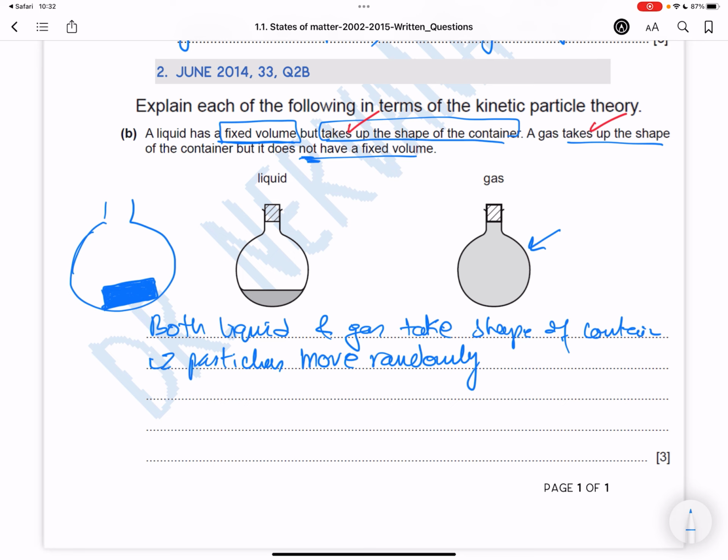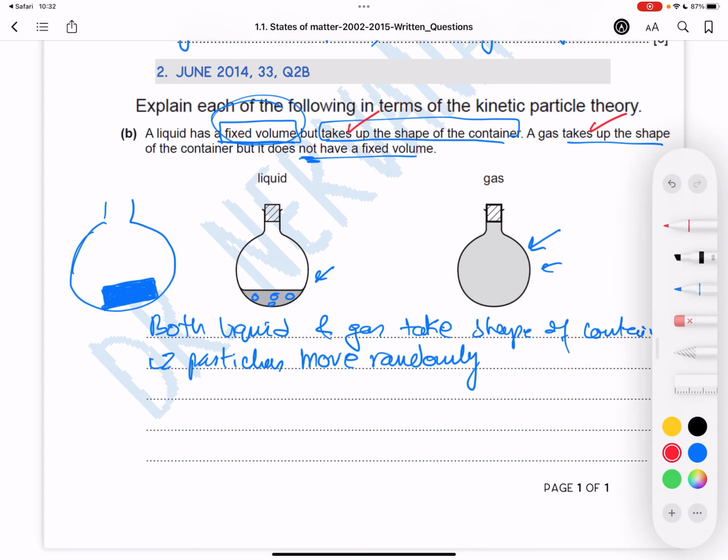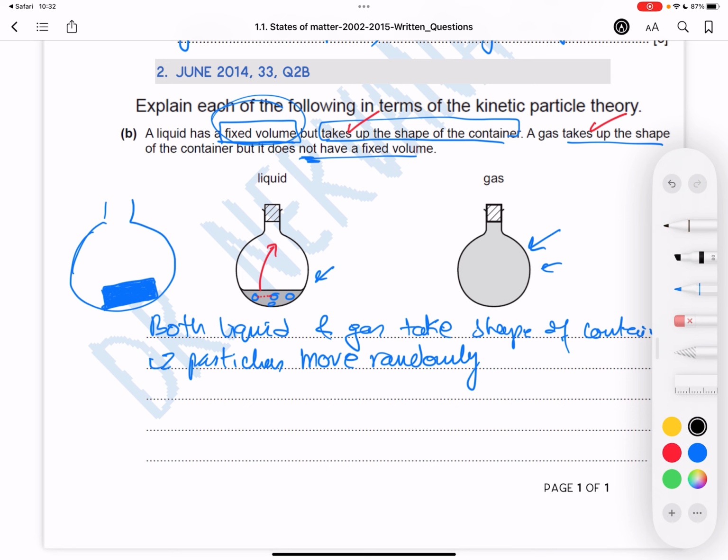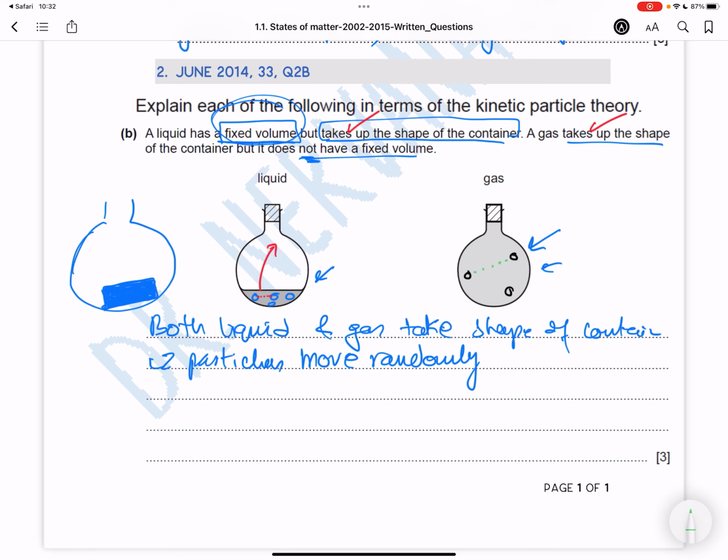Now let's talk about the fact that liquid has a fixed volume, but gas does not have a fixed volume. And the reason here has to do with the forces of attraction in liquid and the forces of attraction in gas. The forces of attraction between particles in liquid is way stronger. So the particles are held together. They do not just escape and go everywhere. In gas, the particles have weak attractive forces, and therefore the particles are able to just go anywhere. They don't really have to stay with the sister particle, okay? In liquid, they have to stay close together because there's a force of attraction keeping them close together.